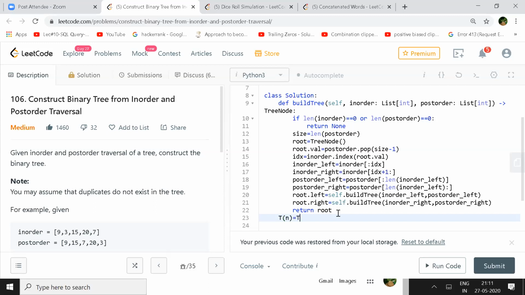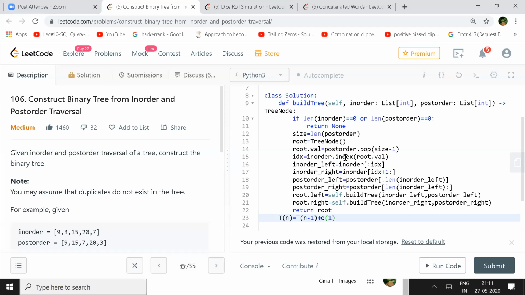The line number 15, in-order dot index, is that log n, or will that be linear also? No, it will be linear, internally. So every time you are looking for that, it is linear. If you just see for every post order element, 3, 20, 7, you're doing that. It will be asymptotically n square.